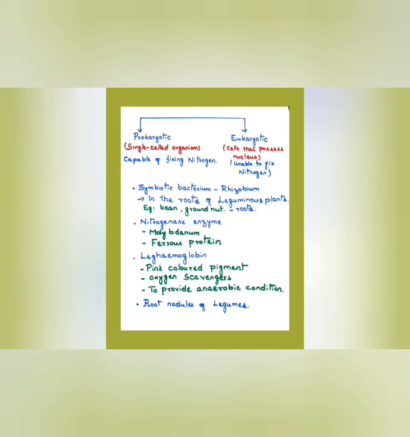There is also leghemoglobin, like hemoglobin. Hemoglobin will be red in color, you know. This leghemoglobin is a pink colored pigment, and it is also called an oxygen scavenger. They absorb oxygen, and they provide an anaerobic condition. Anaerobic means without oxygen, the condition for the processing of ammonia into the soil. And this processing is done in the root nodules of leguminous plants.